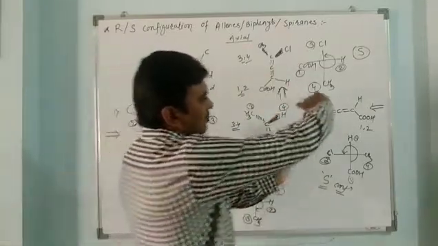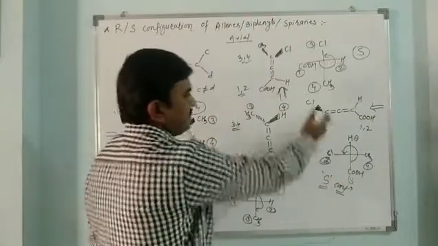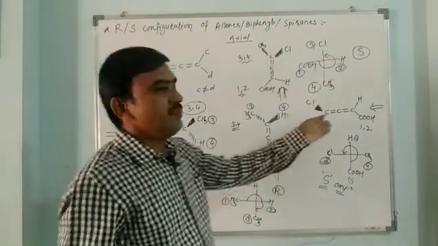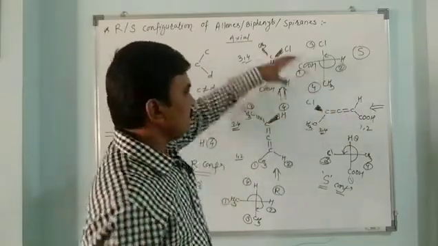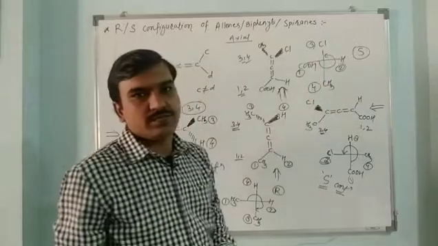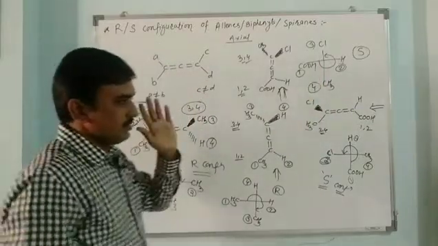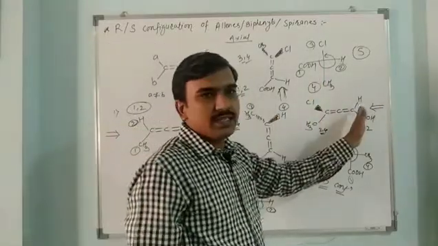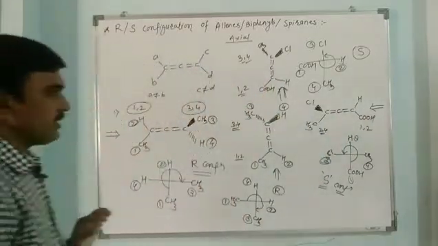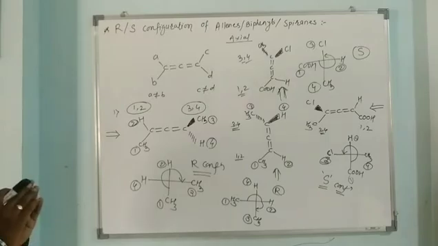If we turn the molecule like this, then we will get the same configuration, because there is no interchange we have performed here. As it is, we have just represented the molecule in this way, so the configuration remains the same. So we can get the configuration this way, or we can keep the molecule this way. So these are the three kinds of examples we have seen here.